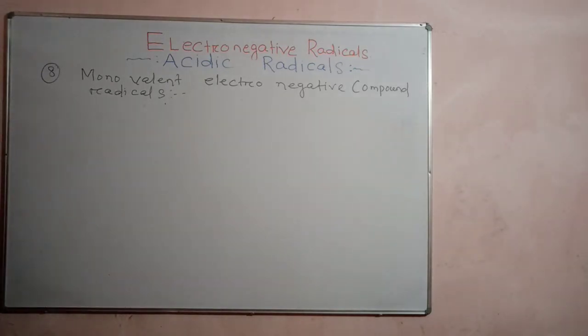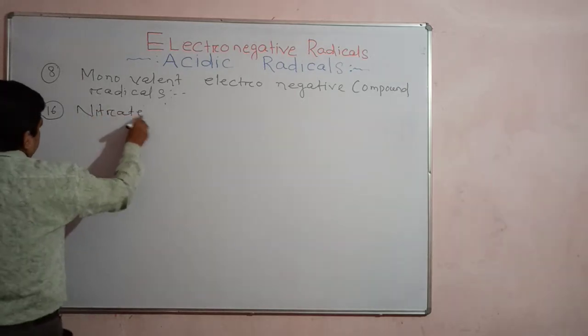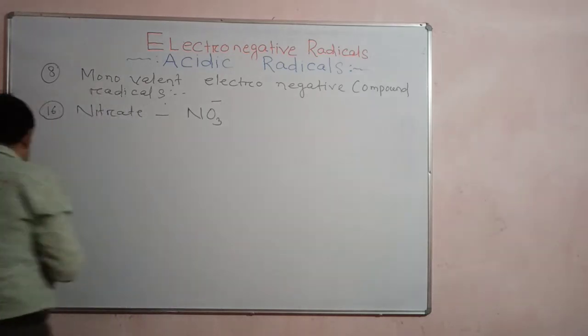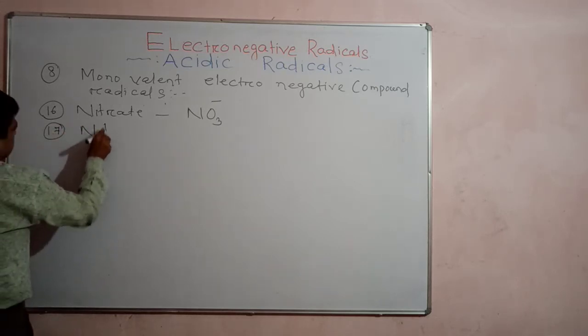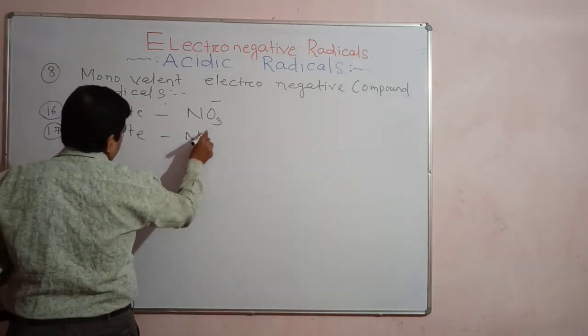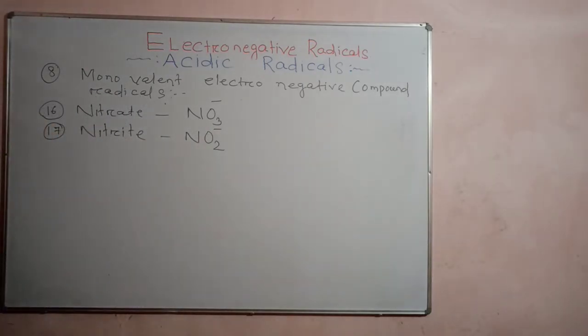Next one you write nitrate. What is nitrate? NO3 minus, nitrate, right? And next point is nitrite. What is the formula? NO2 minus. Nitrite and nitrate differ by one oxygen atom, right?